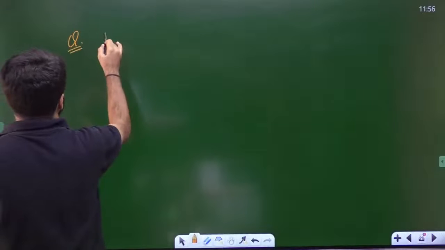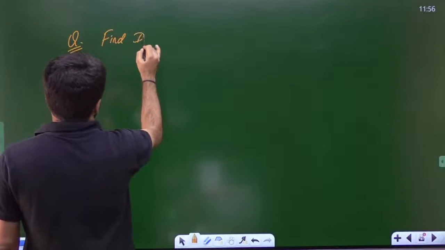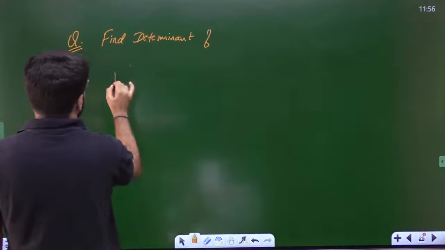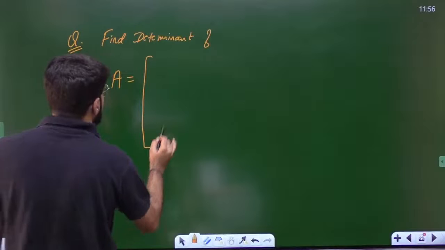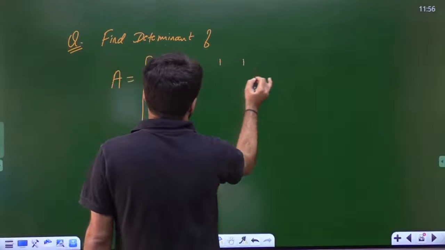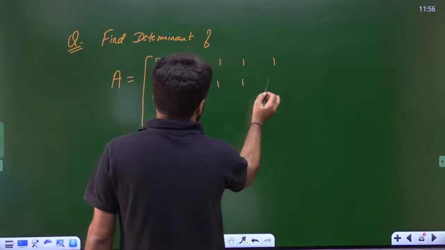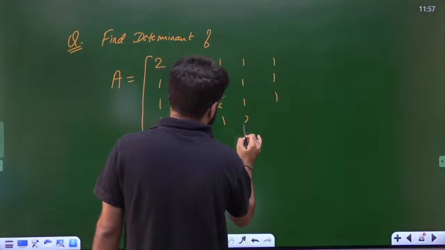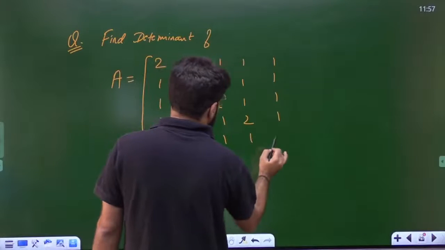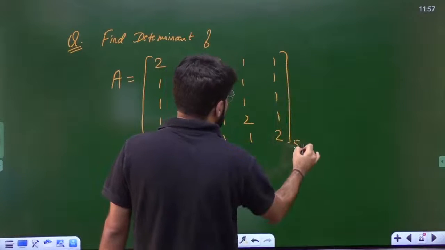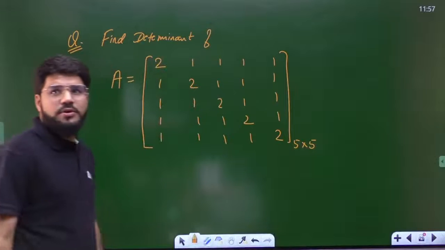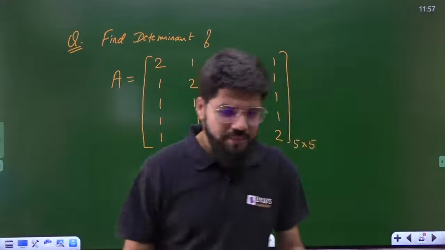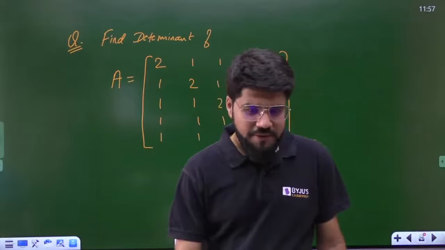Suppose I give you a question. It is a determinant based question, but let's see if you are able to solve it. Such questions have been there in competitive exams as well. 5 cross 5. Directly calculating the determinant of 5 cross 5, you also know it's going to be tedious. It's going to be lengthy. So can you tell me this answer now quickly? Just allow me a minute.